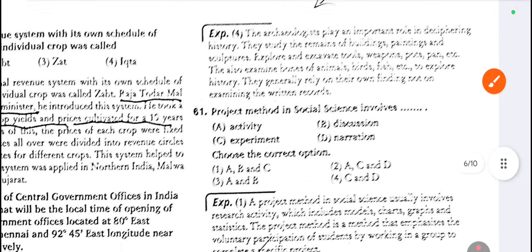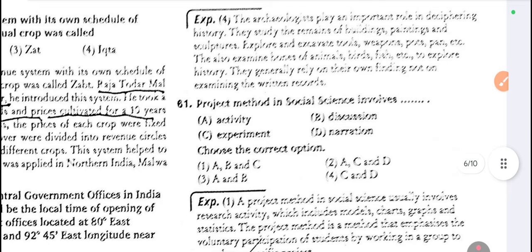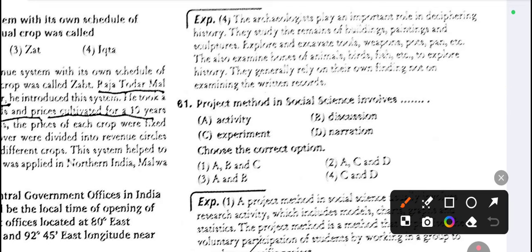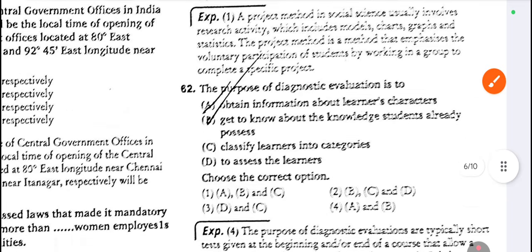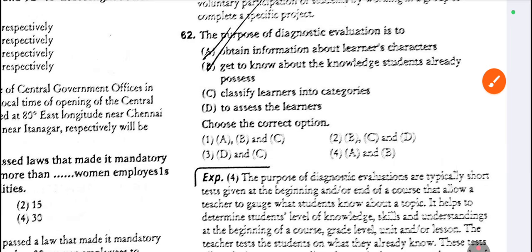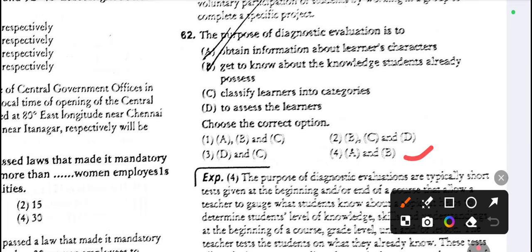Now look at 61. Project method in social science involves activity, discussion and experiment, not narration. Remember it. 62. The purpose of diagnostic test in evaluation is to, the fourth option, A and B: obtain information about learners' characters, get to know about the knowledge students already possess.